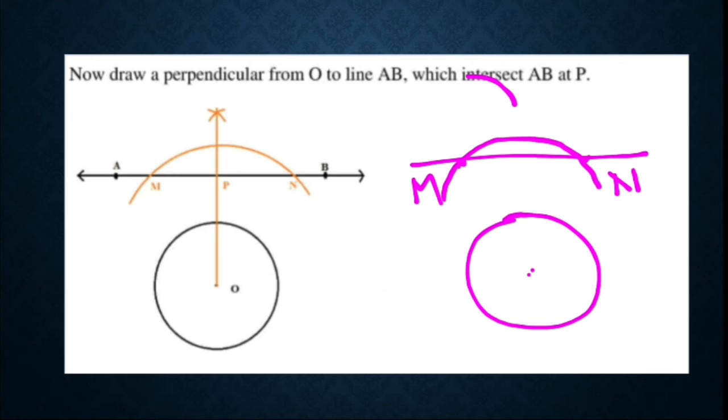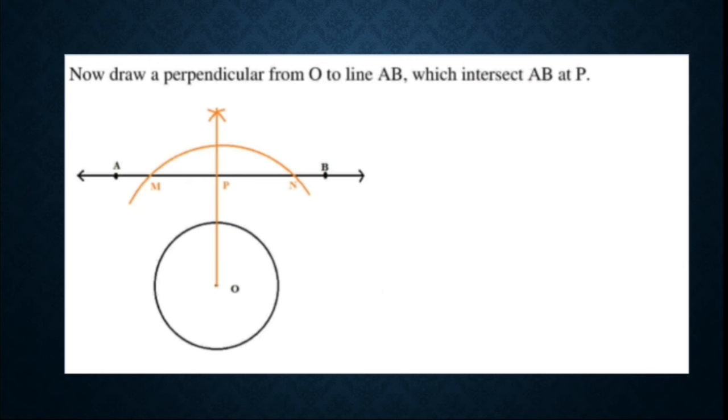Similarly, place the pin at this end point, and draw the curve here. Okay, now join these 2 points, you will get this line. As you can see, this line will intersect the circle at this point. Okay, so in this way you have to draw the perpendicular bisector.